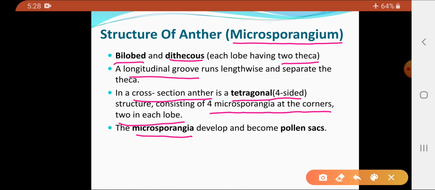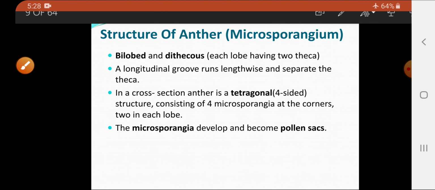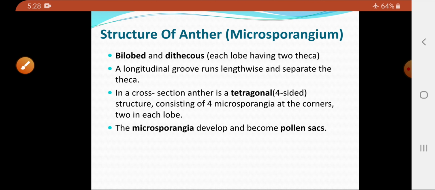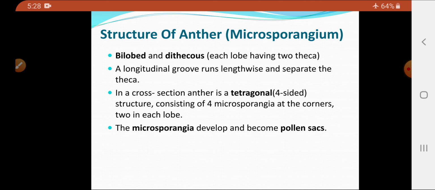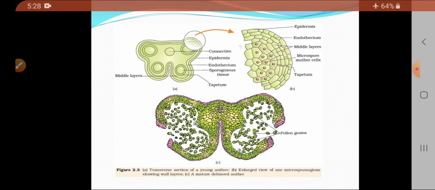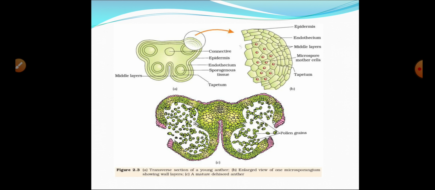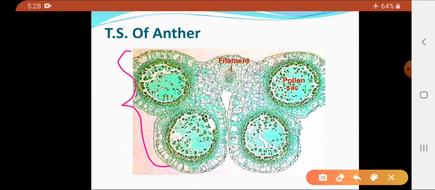Later, this microsporangia develops into the pollen sac. So, basically, see the diagram, it will be clear to you the structure of the anther. It is a bilobed structure, and each lobe consists of how many theca? Two theca. So this is one lobe, this part is one lobe of the anther, here is the other lobe.